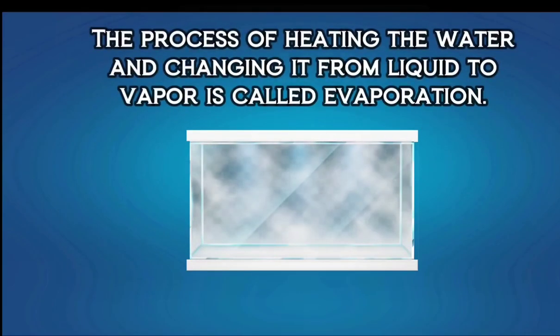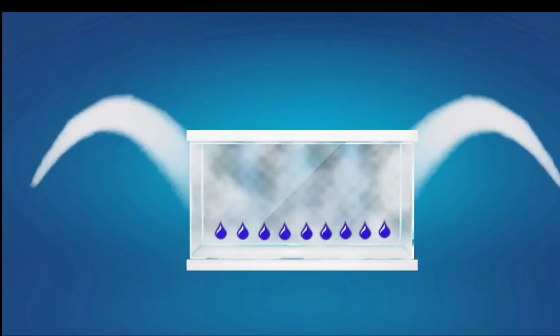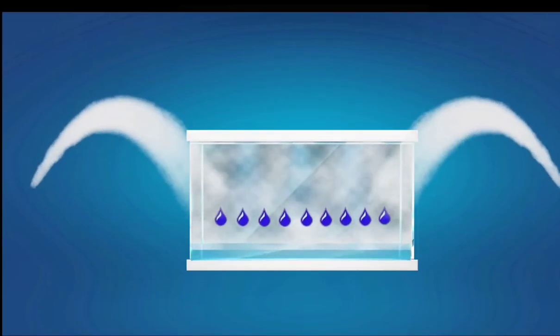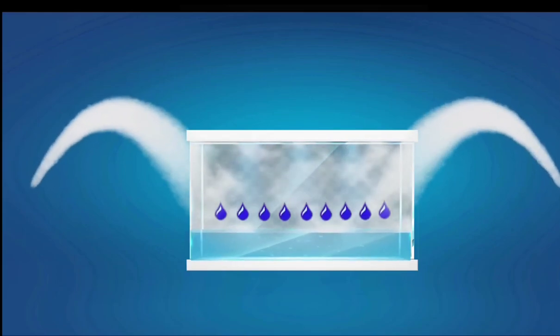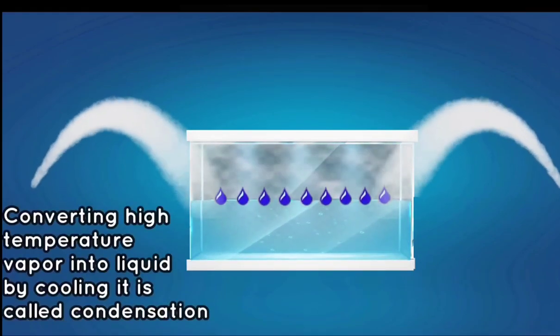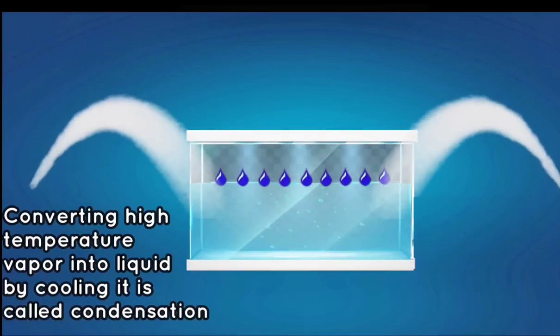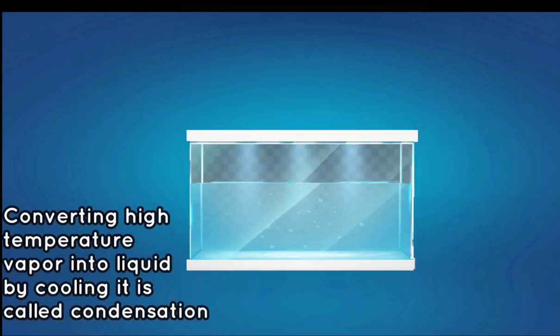The process of heating the water and changing it from liquid to vapor is called evaporation. Now, pour cold water over this vessel. When pouring the water, the hot vapor cools down and turns into water again. The process of turning vapor into liquid by cooling it with cold water is called condensation. I hope now you understand what evaporation and condensation is.